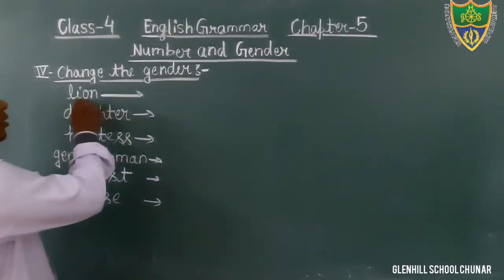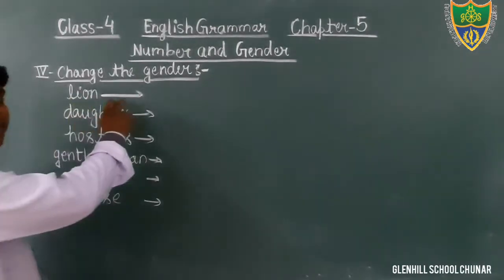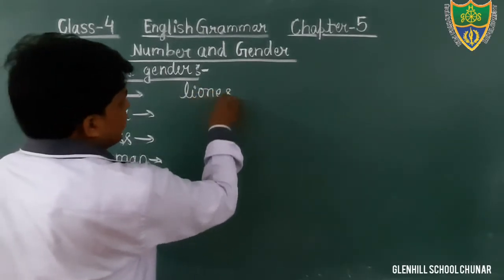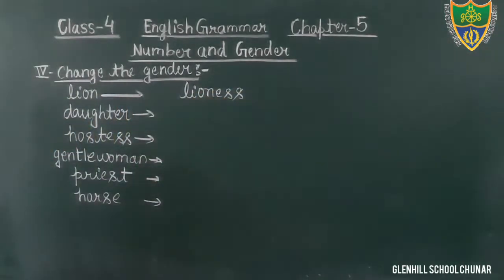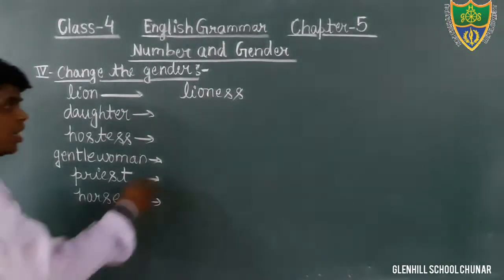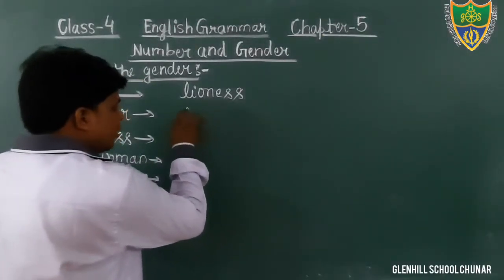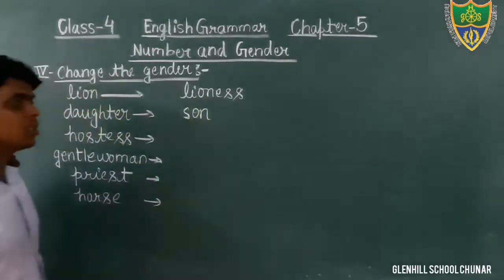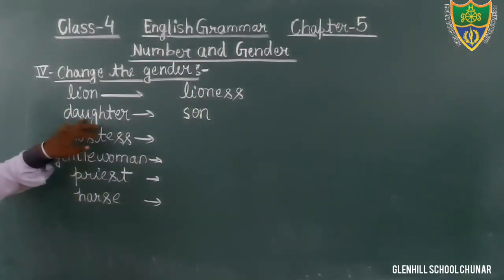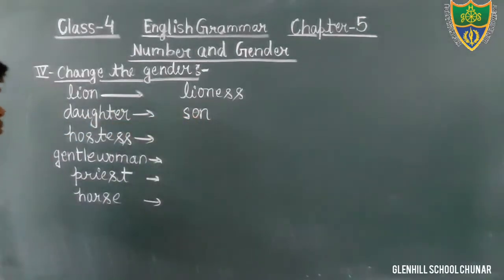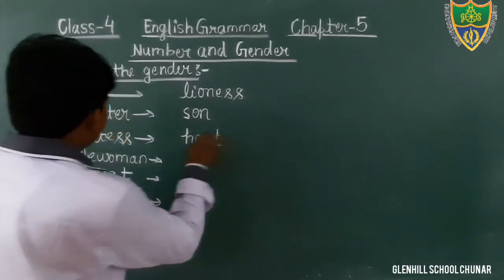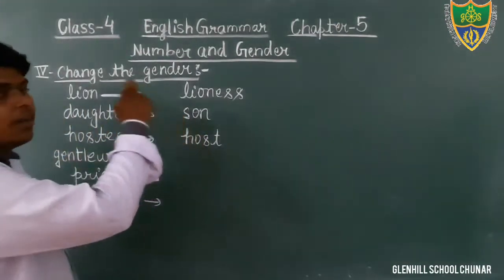The first is masculine gender, lion, and when we change the gender of it, that would be lioness. Okay students, you will write lioness. Next, daughter. What would be the opposite of that? Daughter is feminine gender, we have to change it to masculine gender. That is son. Come to the next, hostess, and we will write here host. Hostess is feminine gender and host is masculine gender.